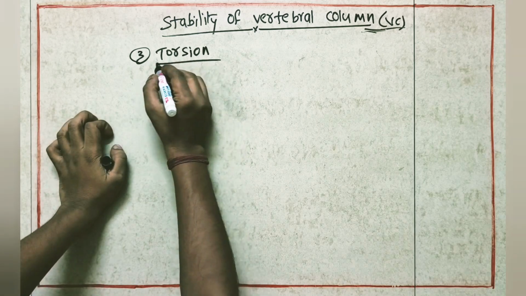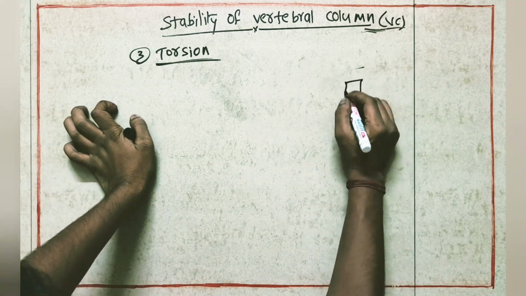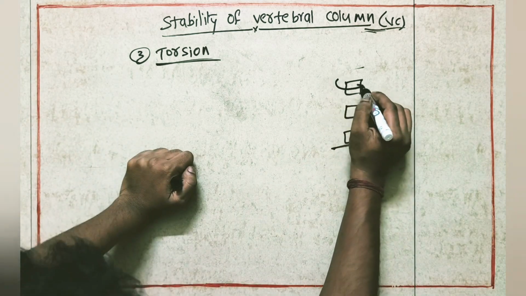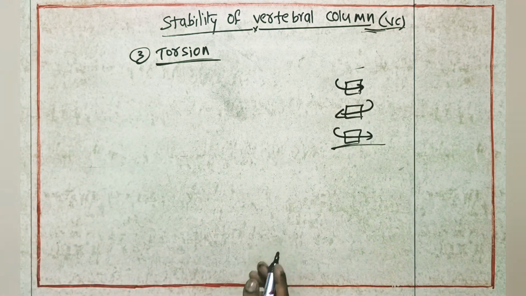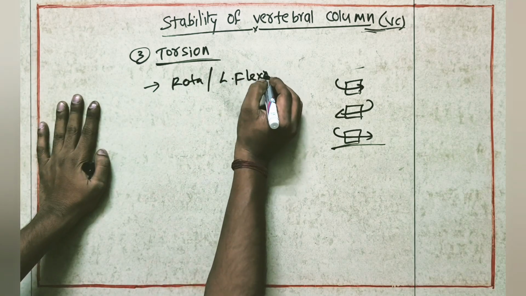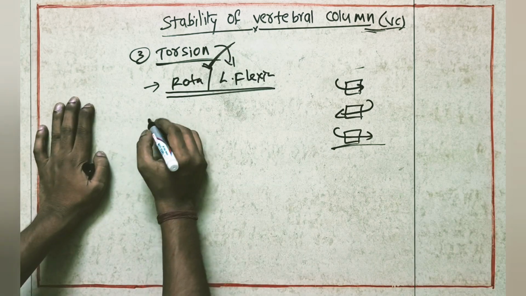Now the third force is torsion. What does torsion mean? Suppose we take one vertebra and one more vertebra. What does torsional force mean? It is like a rotatory force. When the patient is doing rotation movement and lateral flexion movement, while doing these two movements, there is a possibility for these torsional forces.